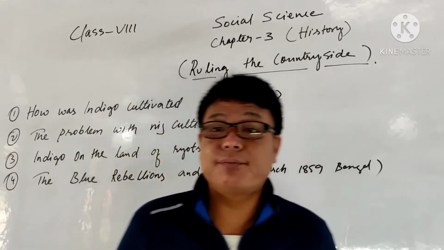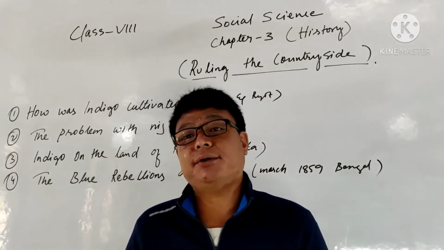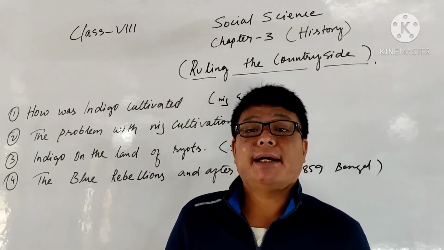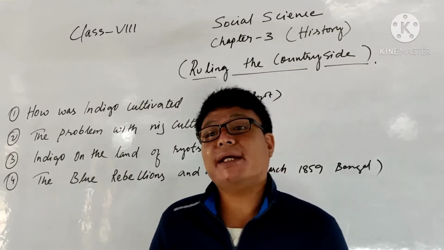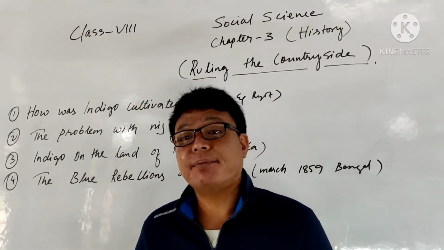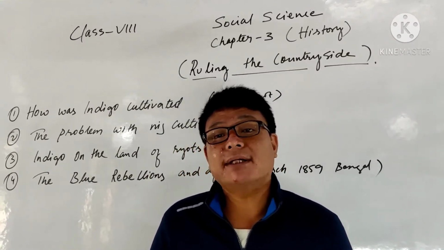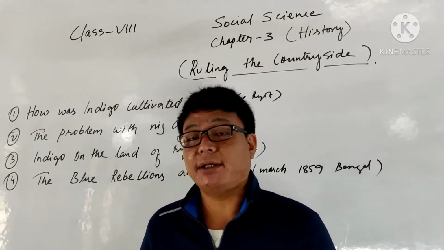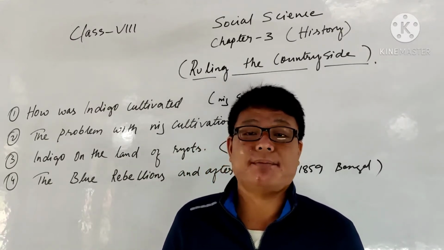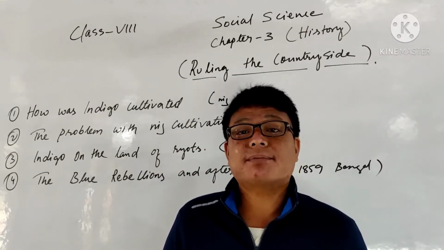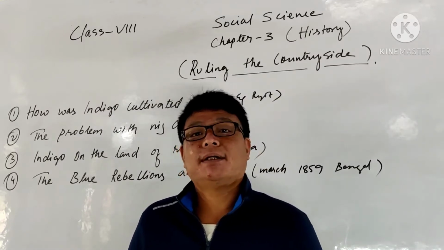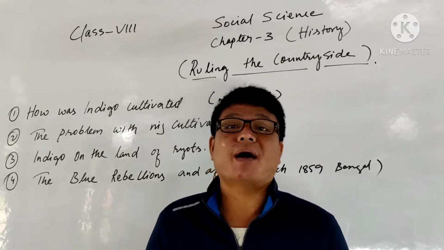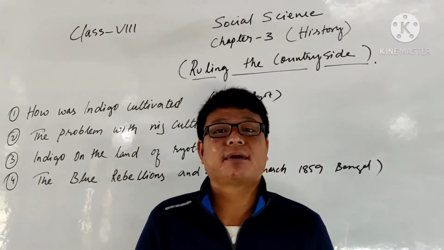As per that, we already found that indigo was in high demand in Europe, especially due to industrialization. And most of the indigo brought from India was in very high demand compared to other countries. Now the East India Company was pressuring Indian farmers to cultivate indigo, which was very tough and a problem for the Indian people, because after the cultivation of indigo, other crops do not grow on that land. And if crops do not grow, it will hamper their family members themselves. So there are some reasons there.